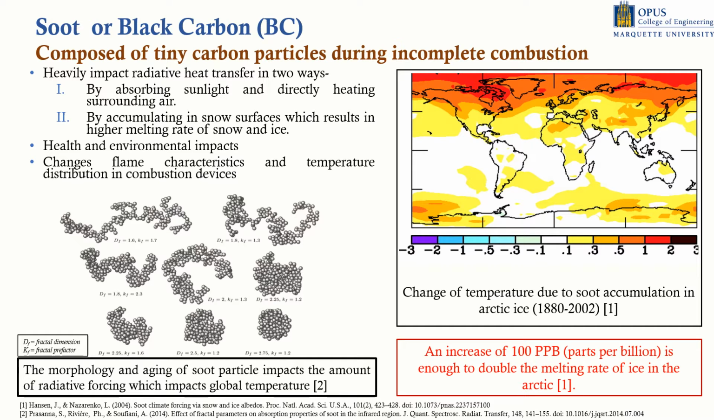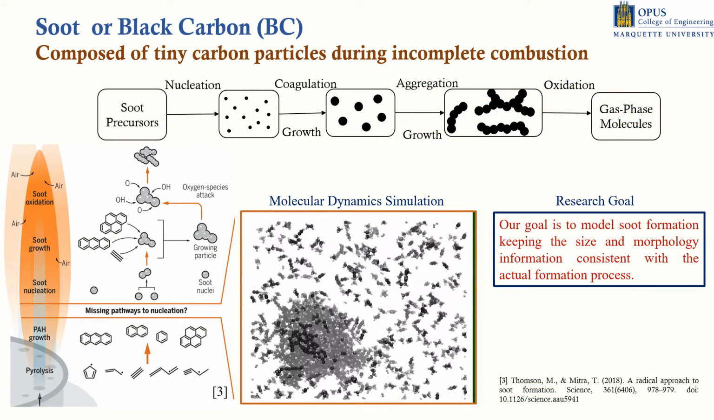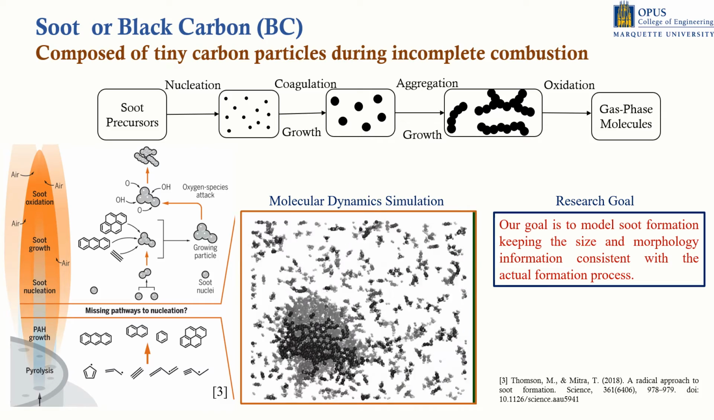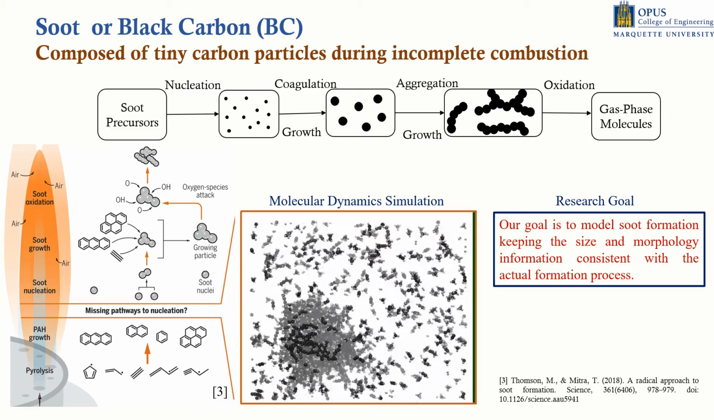The structure and aging of atmospheric soot can also influence the amount of radiative forcing. Therefore, it is very important to understand how these soot particles form, grow, age, and influence the atmosphere. Now let's talk about the soot formation process. Soot formation is a complicated process. How these soot particles emerge from the gaseous species in flames and develop into fractal-like aggregates is still not properly